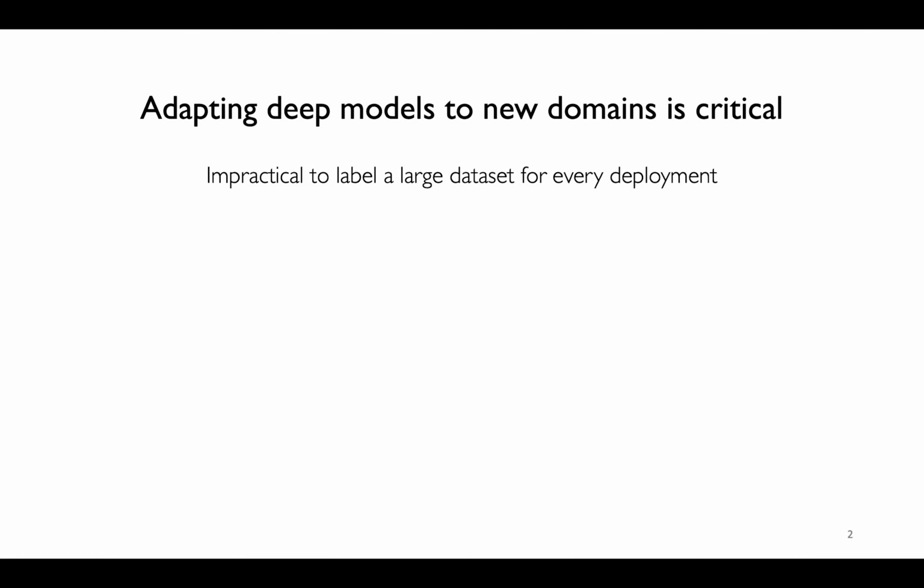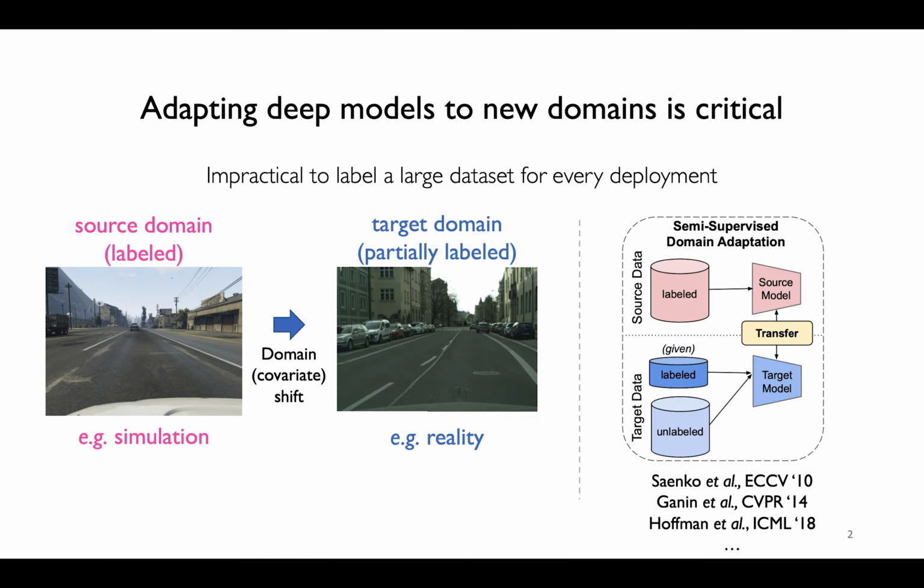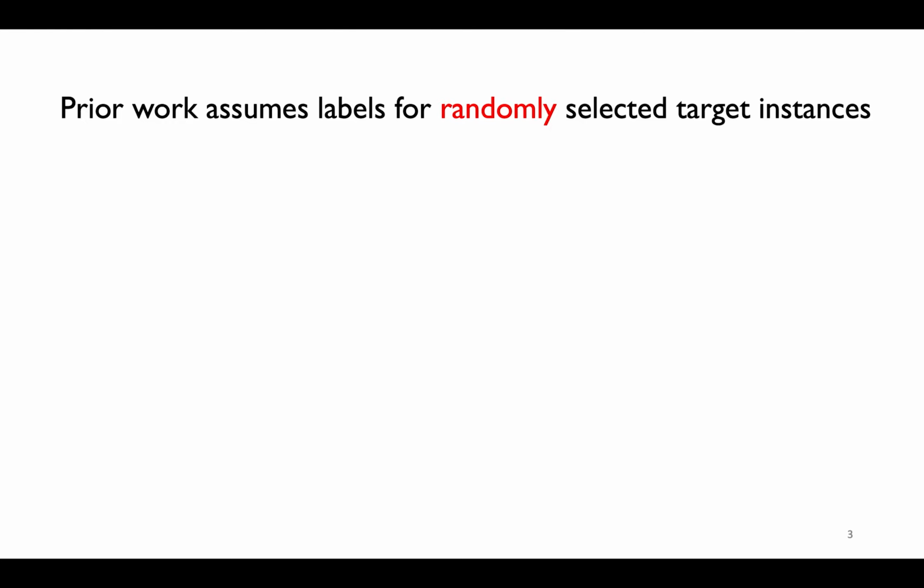Adapting deep models to new domains is an important problem as it is impractical to label a large dataset for every deployment. Ideally, we would like to be able to efficiently adapt models trained in a labeled source domain to a related target domain with minimal labeling effort. This problem has been extensively studied in prior work as semi-supervised domain adaptation. However, most prior work in this area assumes labels for a random subset of target data, whereas in practice, all target instances are not equally informative.